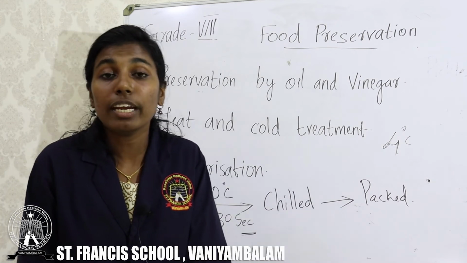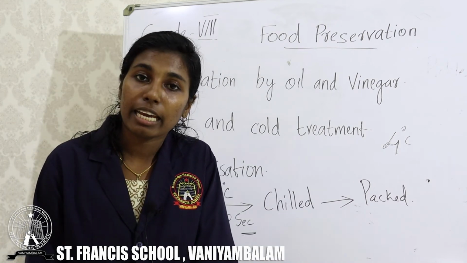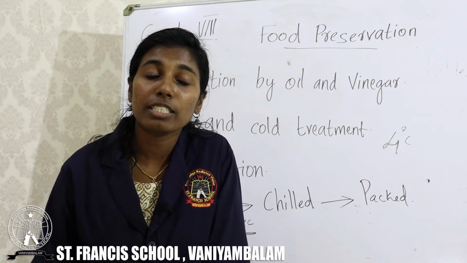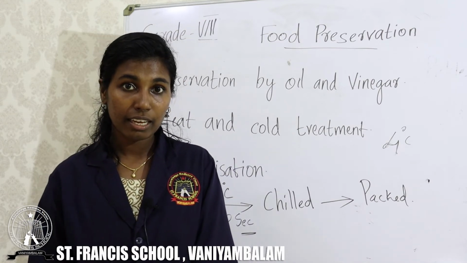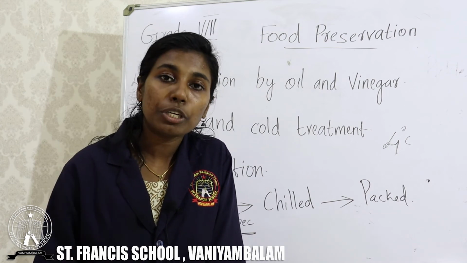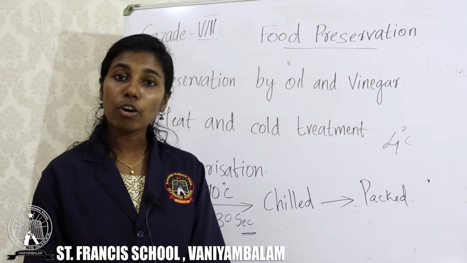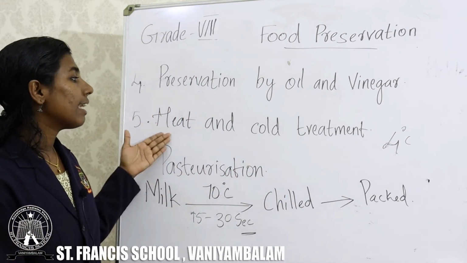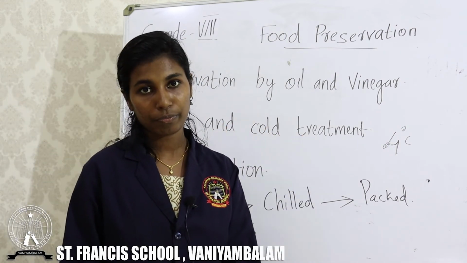Now the milk is free of microorganisms and it can be used. That's why we can drink pasteurized milk without boiling, because there is no microorganism in the pasteurized milk. Clear? This pasteurization is a heat and cold treatment.